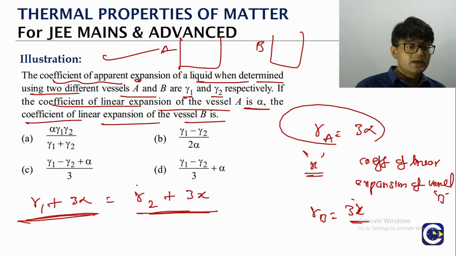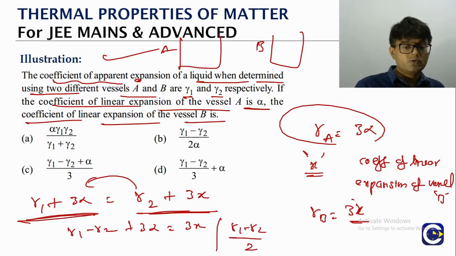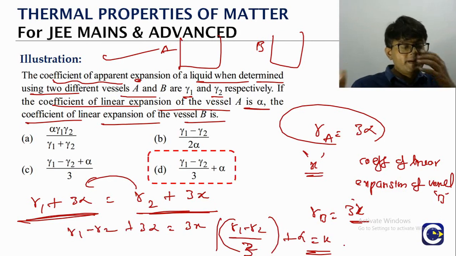Now you just look at it here. The gamma 2 will go to the left. Gamma 1 minus gamma 2 plus 3 alpha is equal to 3x. Divide both sides by 3. What we will get? Gamma 1 minus gamma 2 by 3 plus alpha. That is our x. So the coefficient of linear expansion of the vessel B is gamma 1 minus gamma 2 by 3 plus alpha.